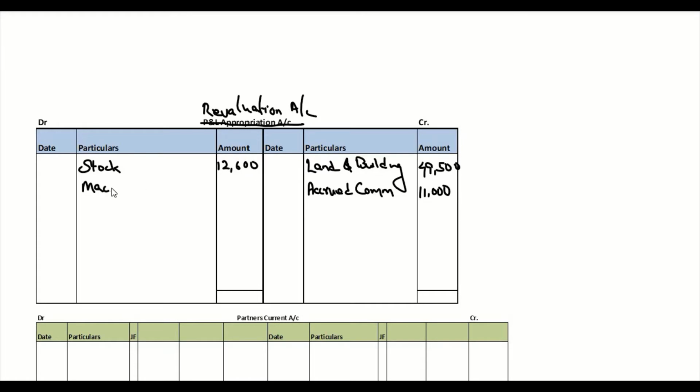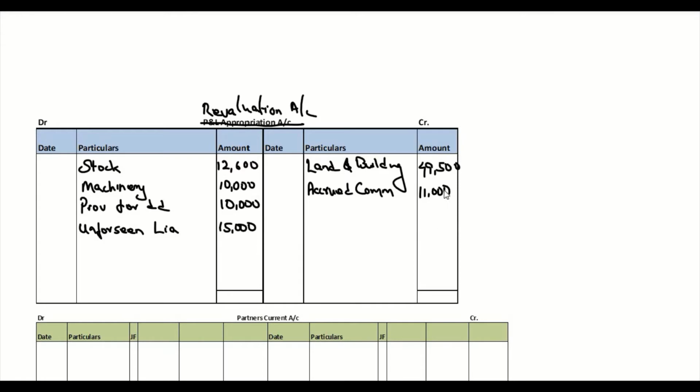We have machinery, which is 10,000. We have provision for doubtful debts, again 10,000. Unforeseen liability, we have 15,000.